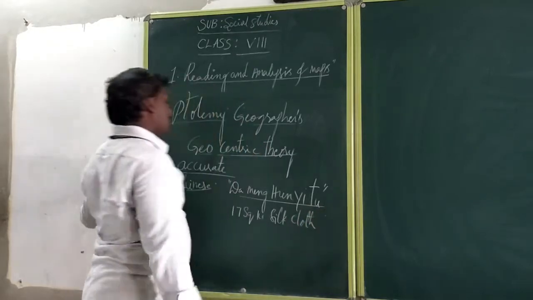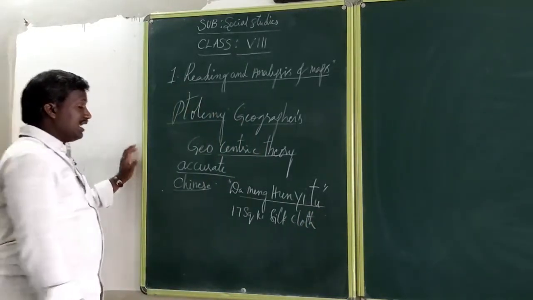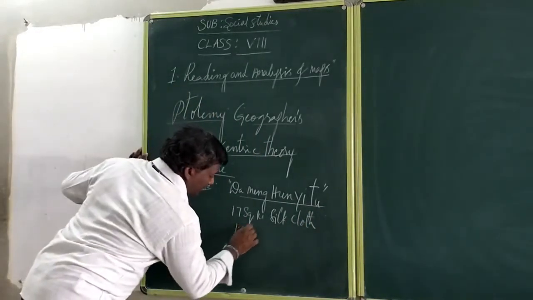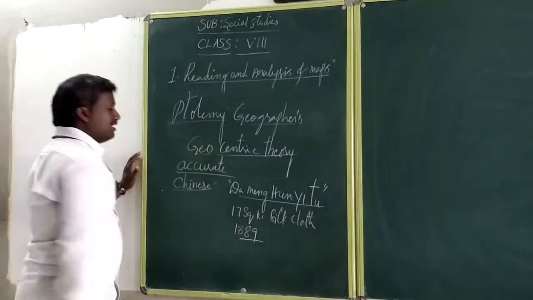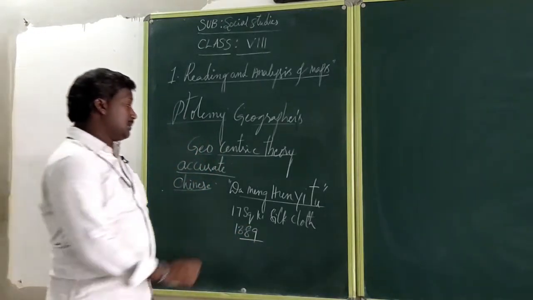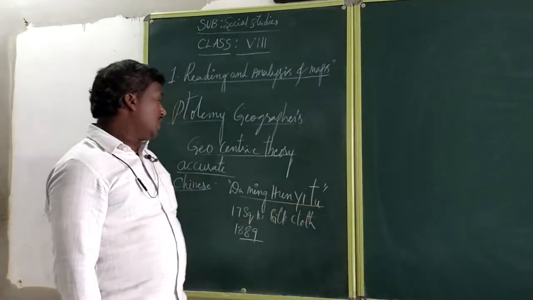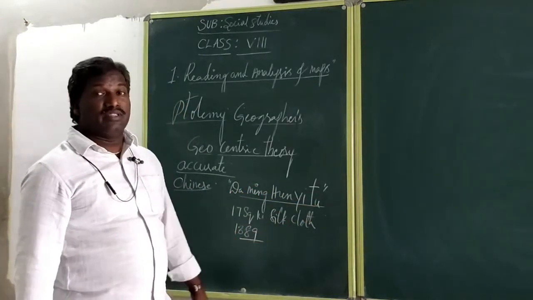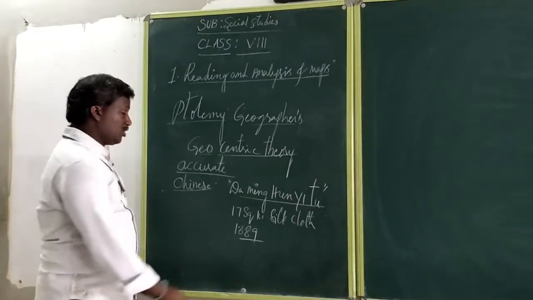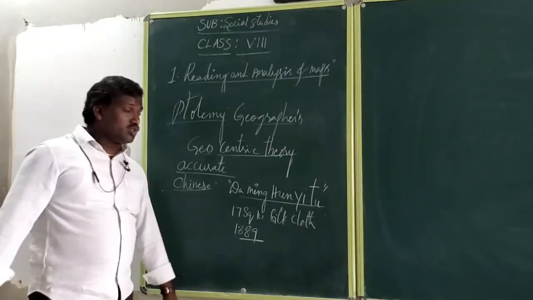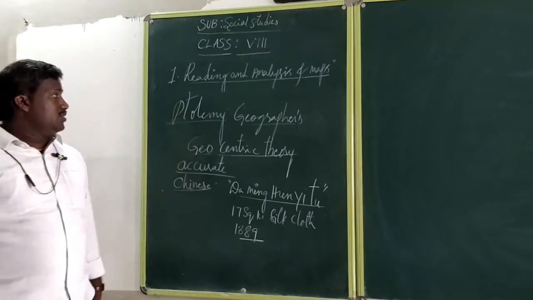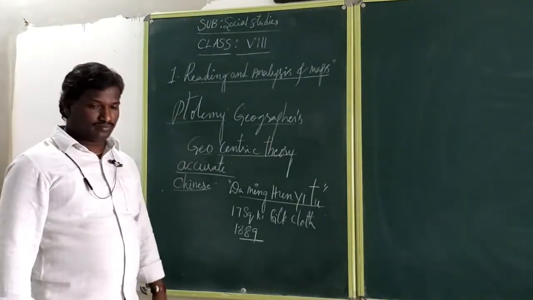In 1389, they prepared the maps by Doming and E2 on silk cloth, the first time in the world. That is the importance of Chinese maps also. They got inspiration from Ptolemy's books.